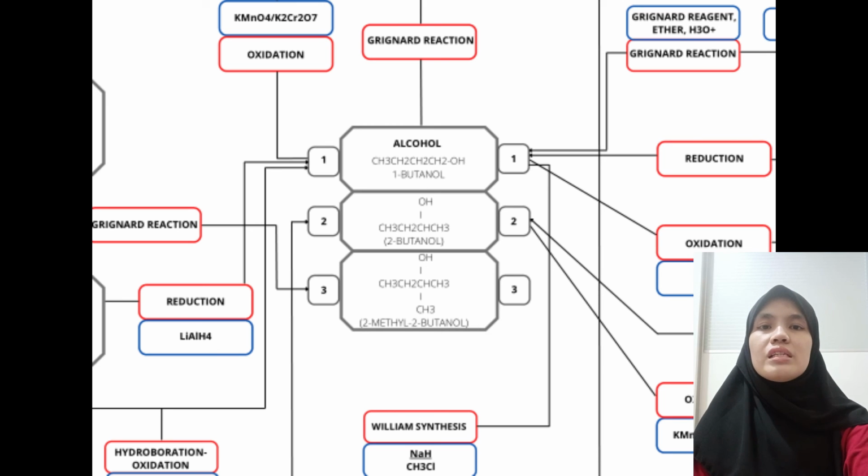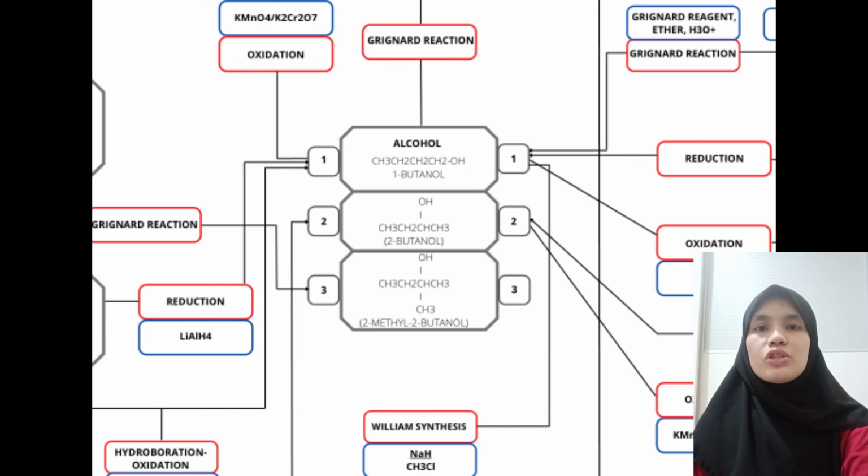Next, Grignard reaction with acid chloride and ester uses 2 mol of Grignard reagent. The product is a tertiary alcohol with 2 identical alkyl groups. Reaction with 1 mol of Grignard reagent produces a ketone intermediate, which reacts with the second mol of Grignard reagent. Reaction of Grignard reagent with carboxylic acid derivatives will produce a tertiary alcohol. Reduction of aldehyde will yield primary alcohol, and reduction of ketone will yield secondary alcohol, in the presence of sodium borohydride or lithium aluminium hydride. Reduction with lithium aluminium hydride converts ester to primary alcohol.